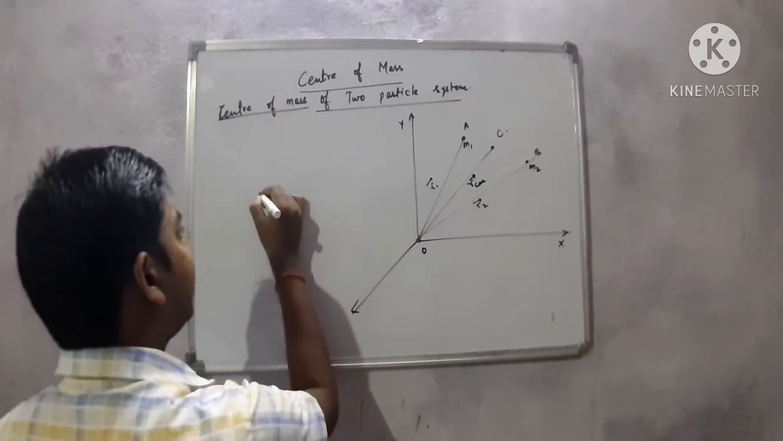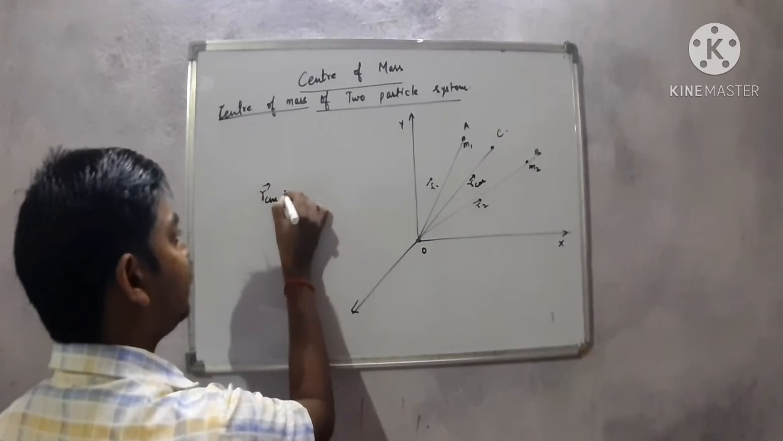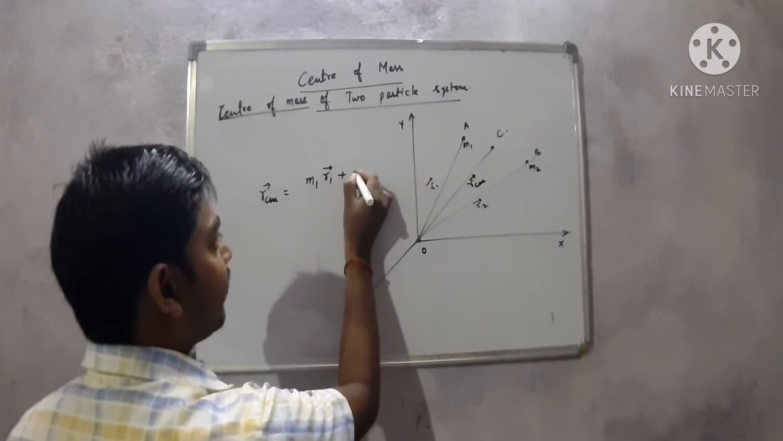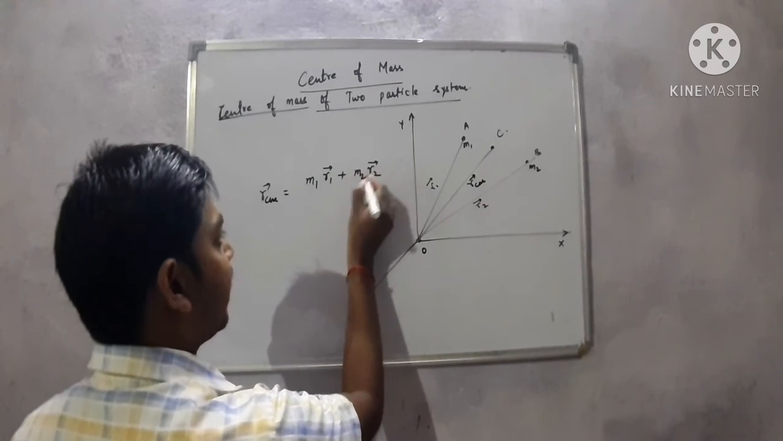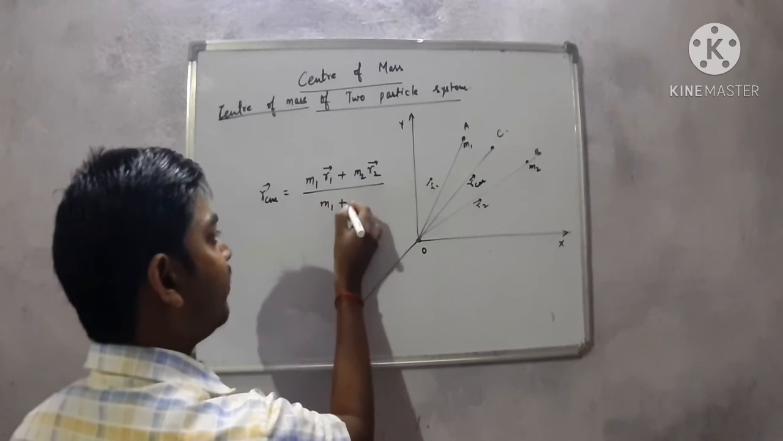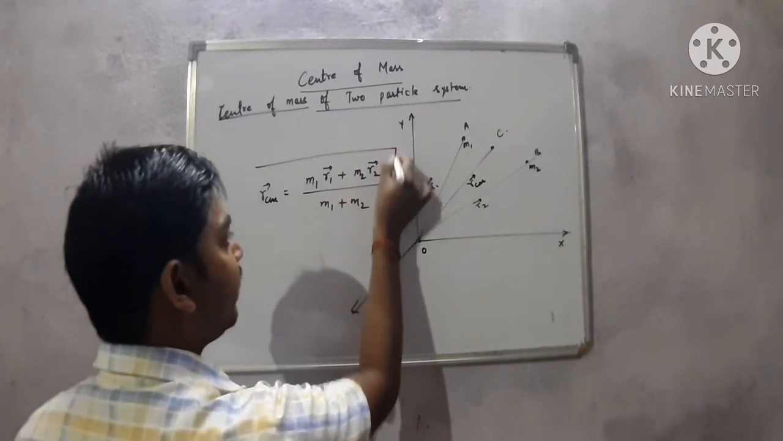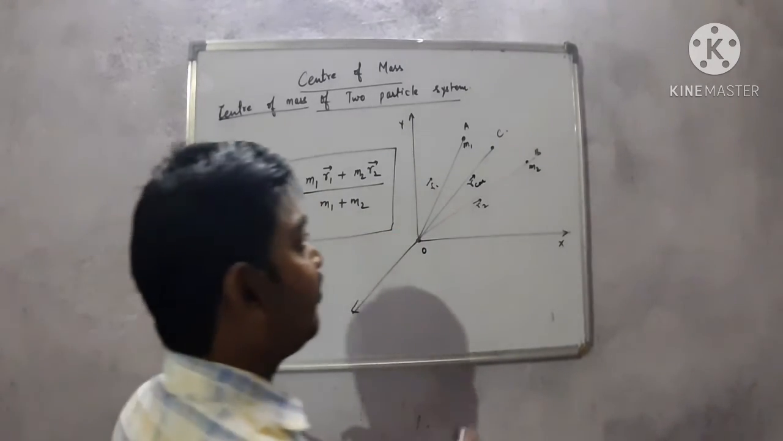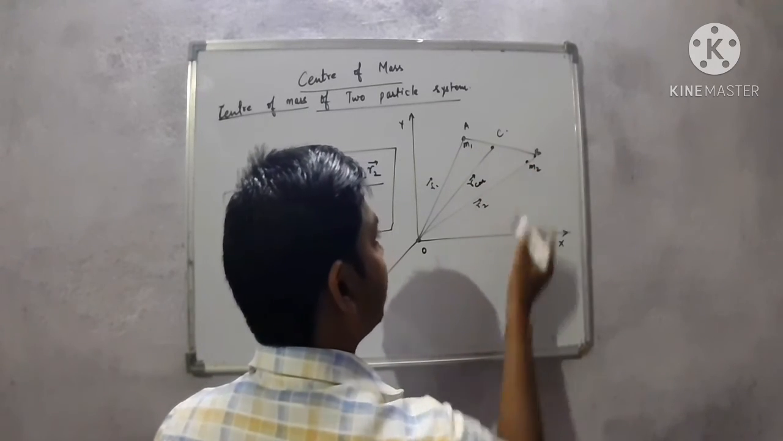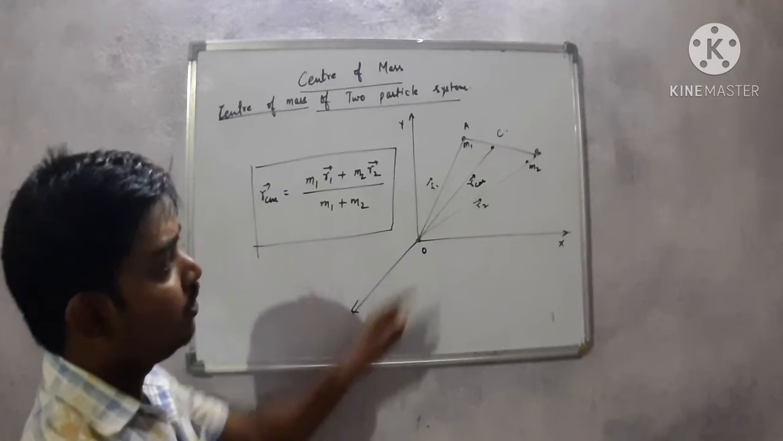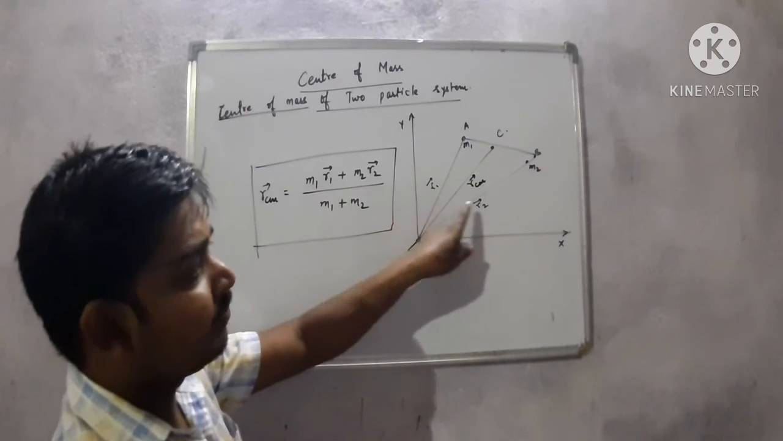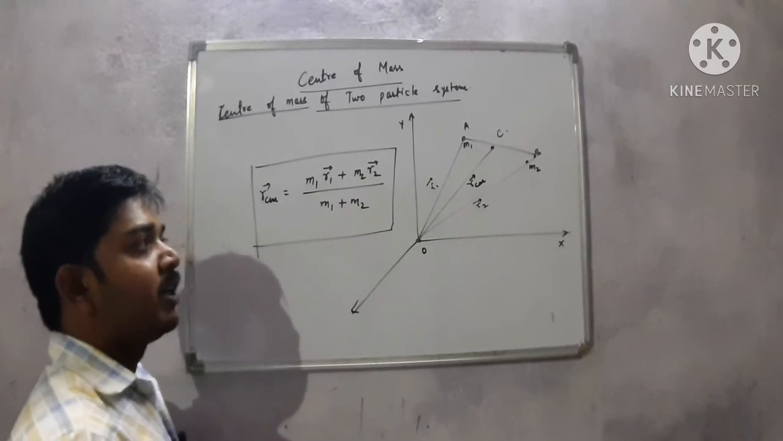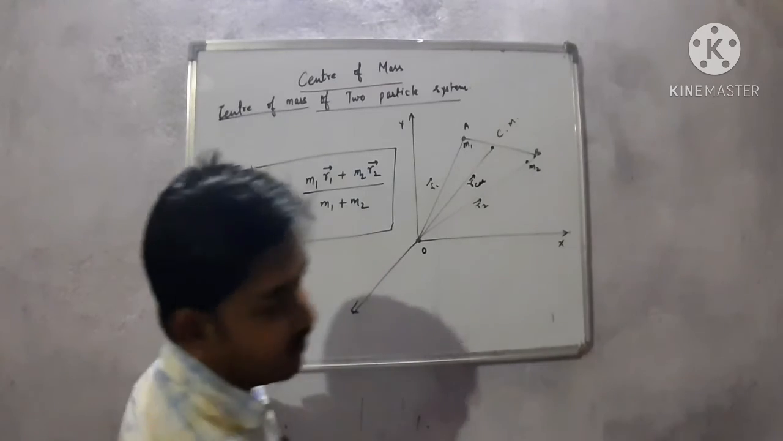Then we can write R_CM in this way: R_CM = (m1 r1 + m2 r2) / (m1 + m2). So dear children, we can write the position vector of the center of mass of a two particle system whose position vectors are r1 and r2. Here R_CM is the position vector of the center of mass of these two particles.